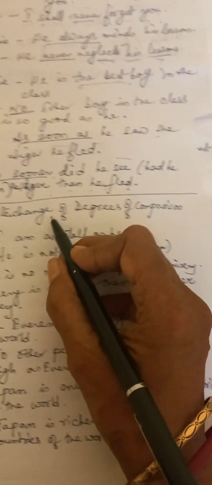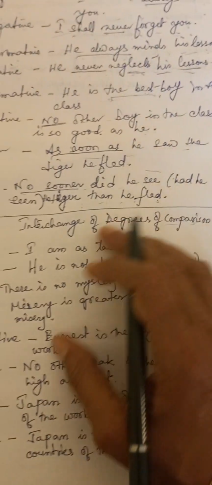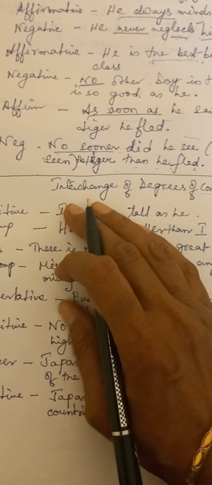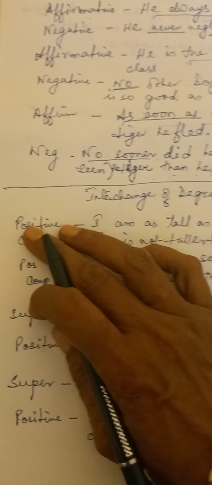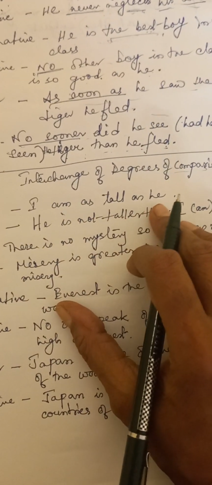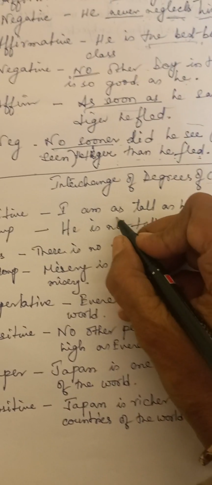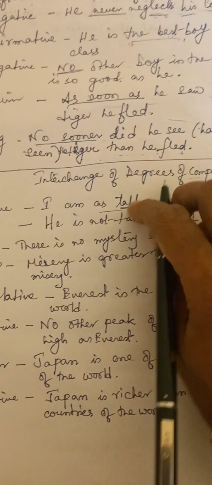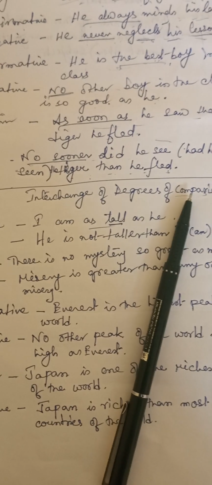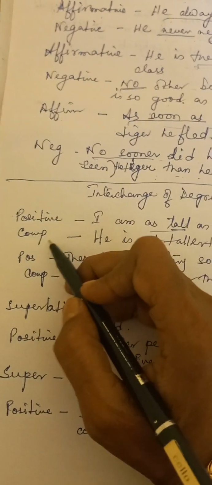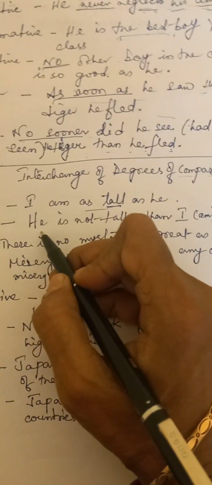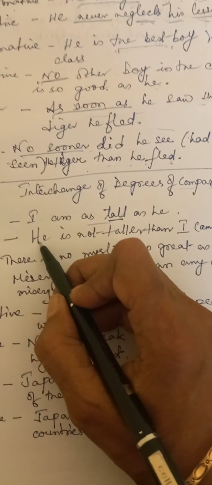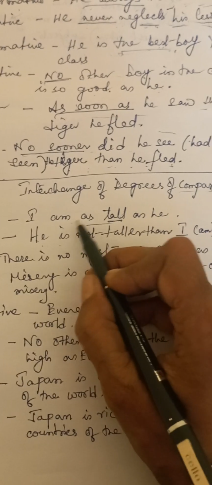Now I'll be showing you interchange of degrees of comparison. So there are 3 degrees: positive, comparative and superlative. So positive degree, I am as tall as he. This is the tall, this is the positive degree of the adjective. So in the comparative degree, we are changing from positive to comparative. So we have to use tall, and after that it is taller. So we write he is not, see, I am as tall as he.